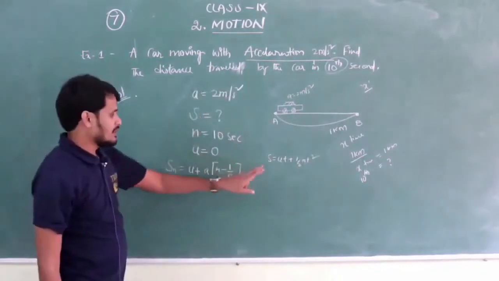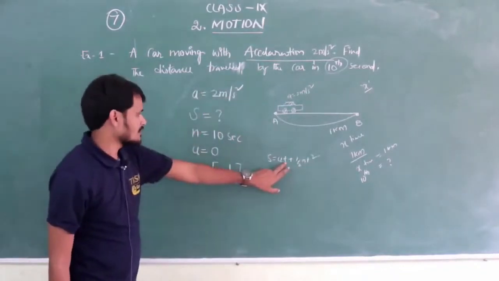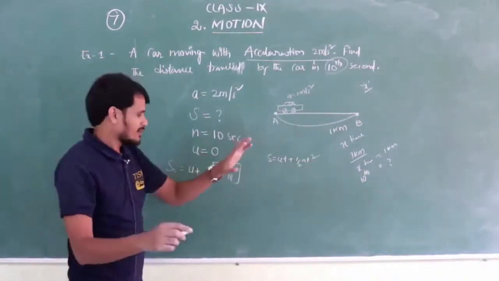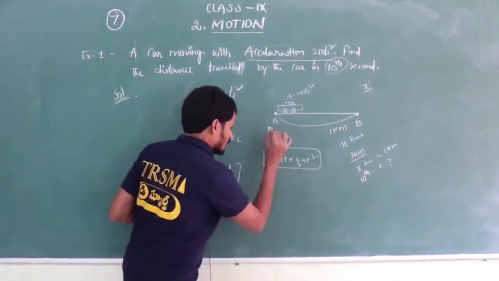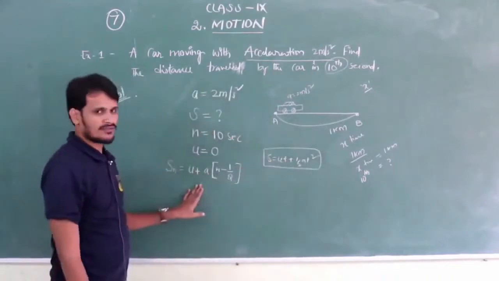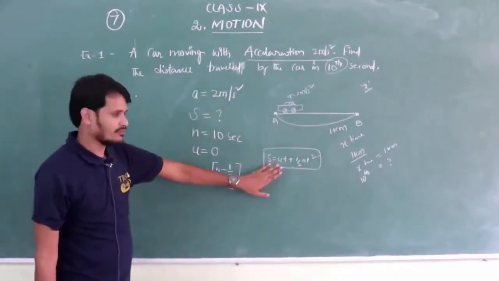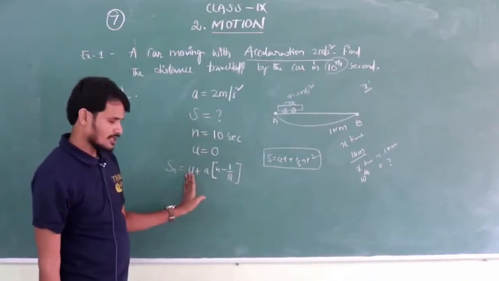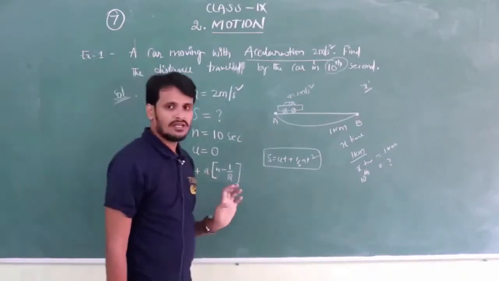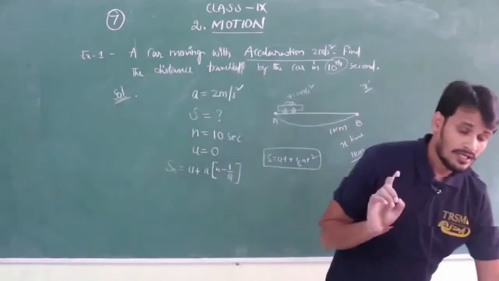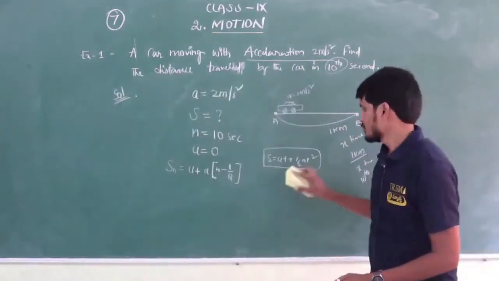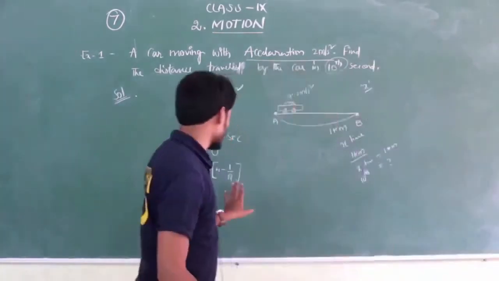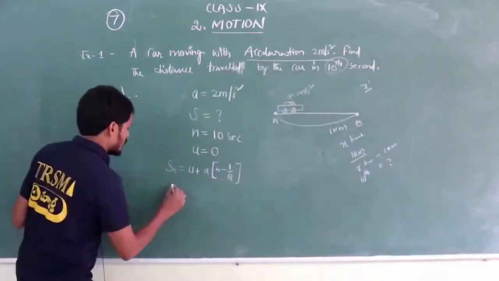But t is not asked here. Maybe we simplify this formula into Sn equals u plus a into n minus half. I'll explain later how the formula becomes this. First of all, the formula is modified like this, so now substitute all the values.